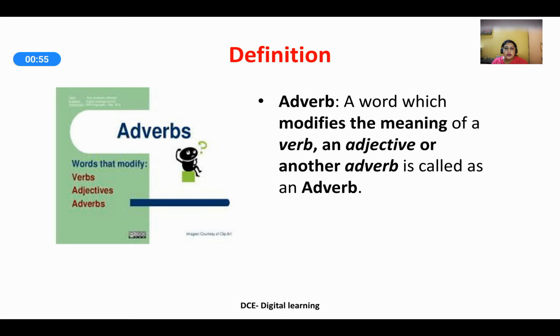Definition. First, let us try to define what is an adverb. A word which modifies the meaning of a verb, an adjective or another adverb is called an adverb. Remember, verb refers to the action part of the noun. So, adverb refers to how the verb happens, or you can in fact tell it in Kannada, Kriya Visheshana. So, adverbs are words that modify the verbs, adjectives and adverbs.